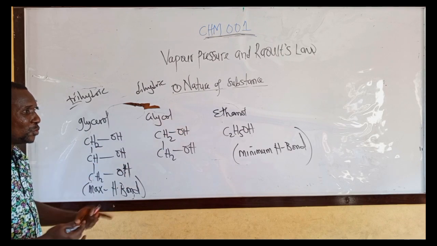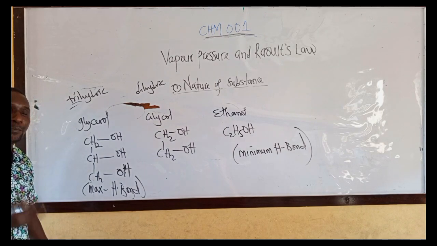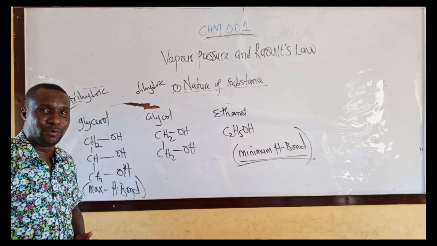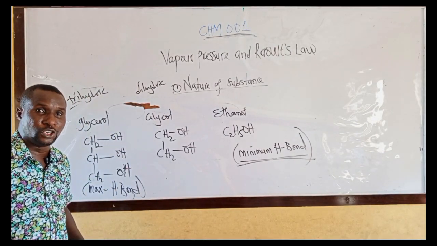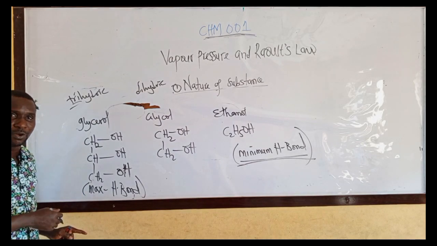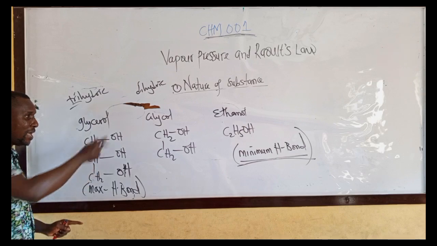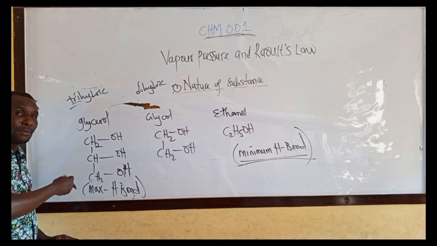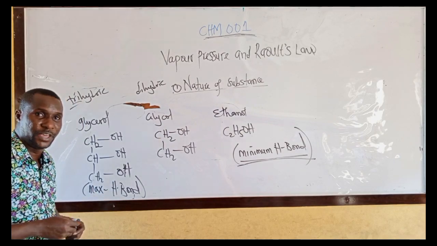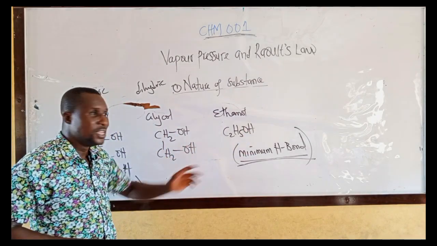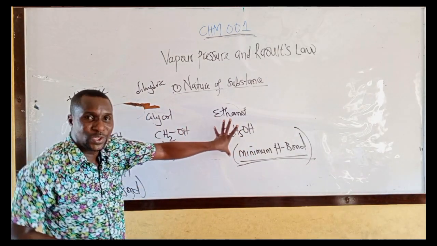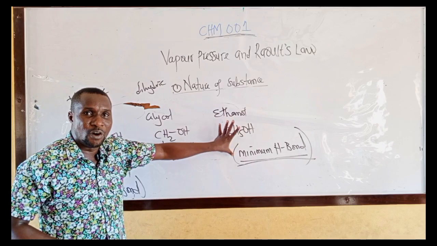Take note. Then which one of them will have the highest vapor pressure? This one that has the minimum hydrogen bond. They all form hydrogen bonds, but this one, because of the 3 hydroxyl groups, will form the maximum hydrogen bond, the strongest hydrogen bond among the 3 of them. Then this one has the minimum hydrogen bond, therefore the weakest hydrogen bond. Since it has the weakest hydrogen bond, it will have the higher vapor pressure.